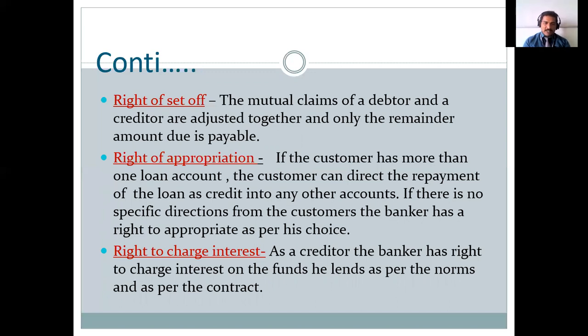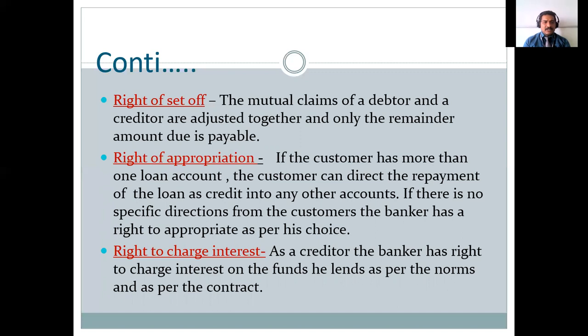Next is the right of appropriation. Whenever you have two kinds of loans, for example, an education loan and a personal loan, and you are paying some due amount for a particular loan but you never mention which account you are repaying, it is the right of the banker to appropriate that amount. The banker can take it towards the one earning the lesser interest rate. For example, if you are paying for the personal loan, since it is a high interest rate, but you never mention that you are paying for the personal loan, it is the right of the banker to take the money to the education loan, and later you may be fined for not paying the personal loan. So it is the right of the banker.